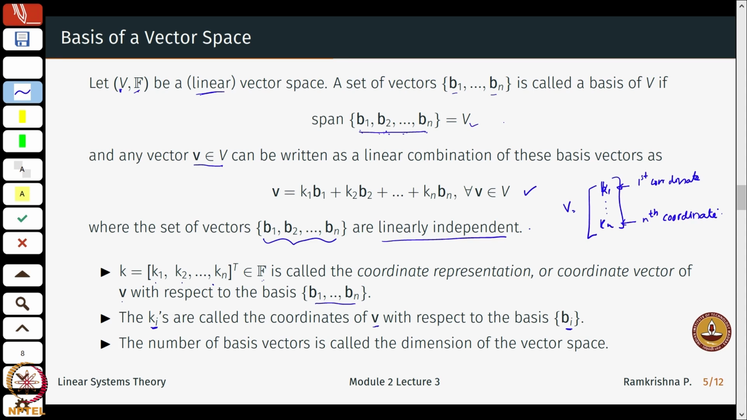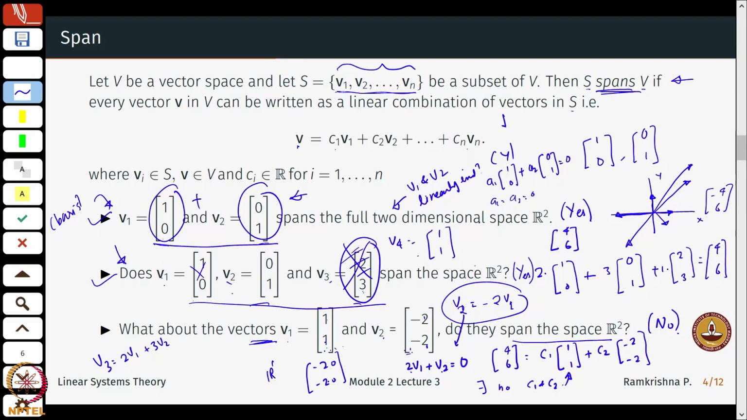So the number of basis vectors b1 till bn is called the dimension of the vector space. We go back to these examples here. I have two vectors v1 and v2. These are enough to define R2, and therefore the dimension here is just 2. Similarly, even though there are 3 vectors here, I just take the minimum number of linearly independent vectors and the dimension is still 2. Whereas here, well, it is not true.